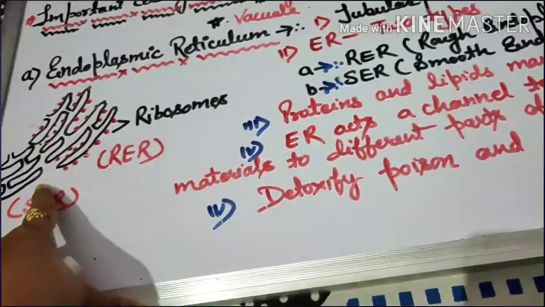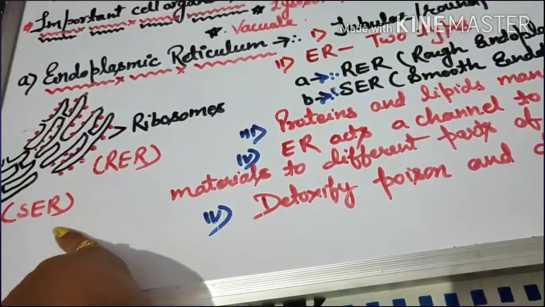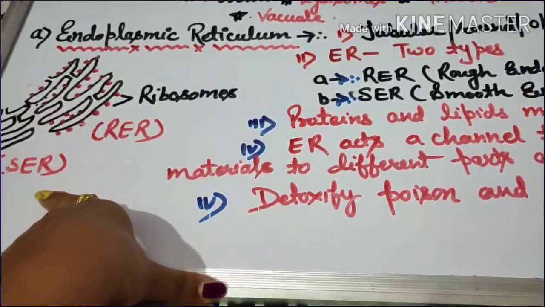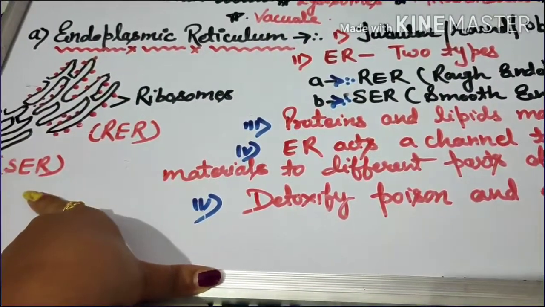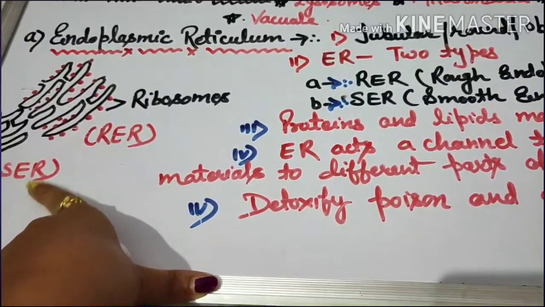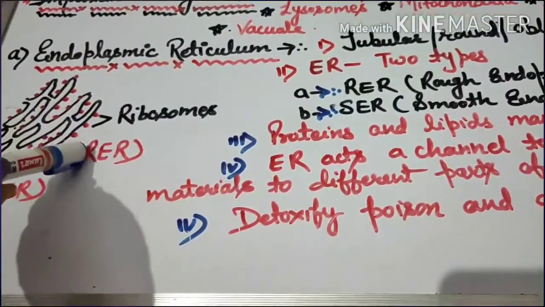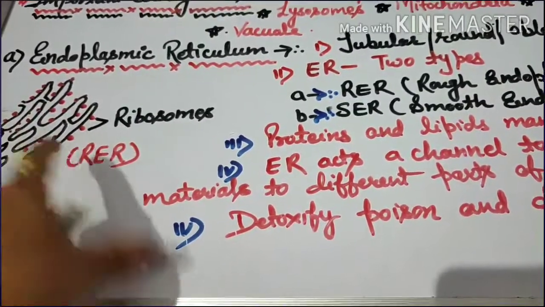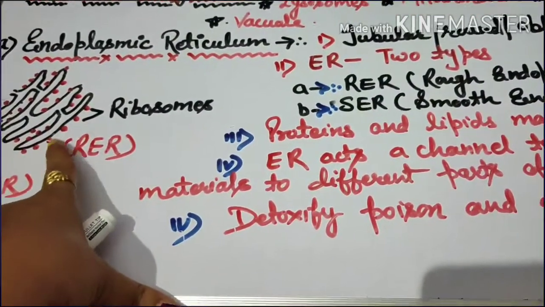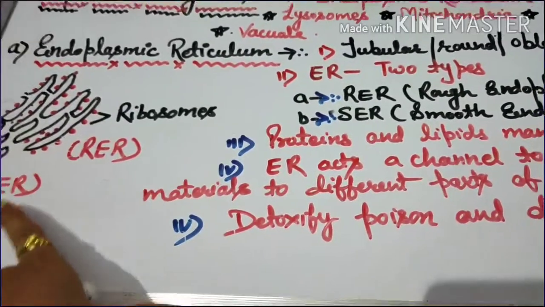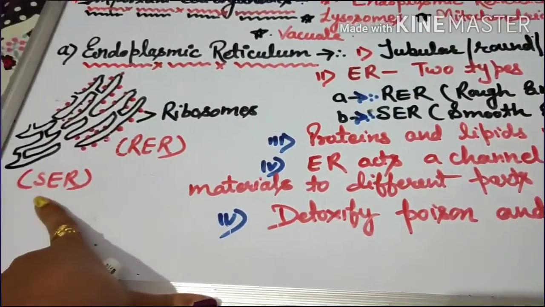You can see here. So what is the difference between rough endoplasmic reticulum and smooth endoplasmic reticulum? Why are they called rough and why are they called smooth? That's because if you see a rough endoplasmic reticulum, you see a lot of dots over it, and a smooth surface is not going to have any dots.